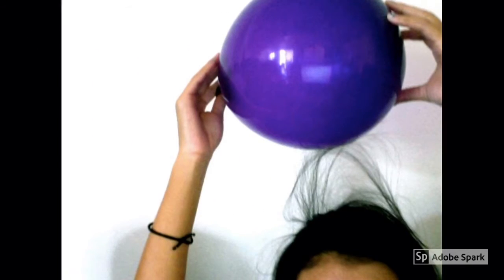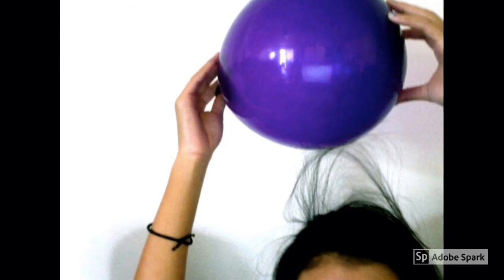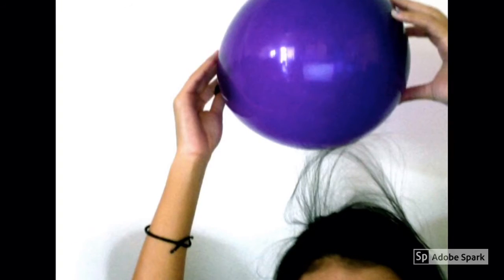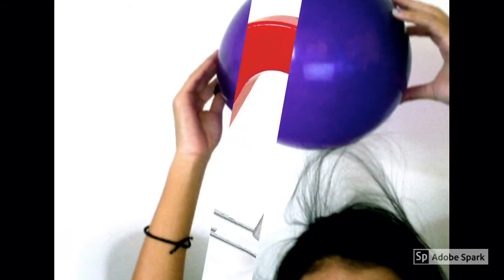Newton's law states the forces of attraction and repulsion act along a straight line between two electrical charges. You know when you get a balloon, your hair sticks to the balloon? That is attraction of electrical forces.